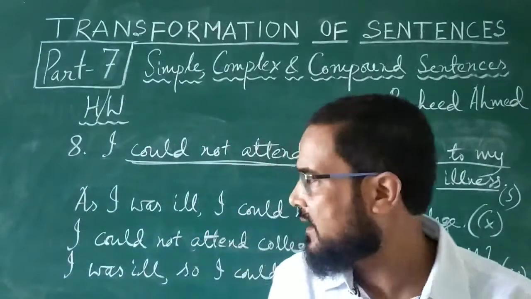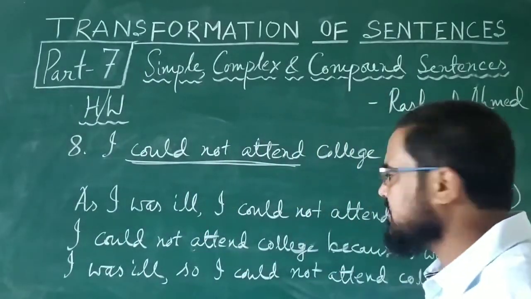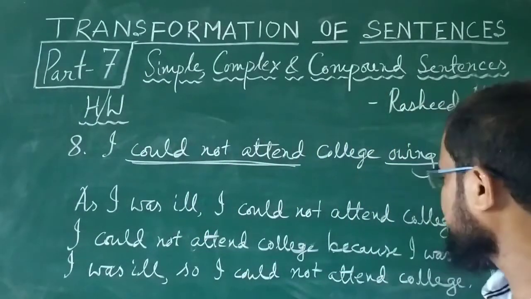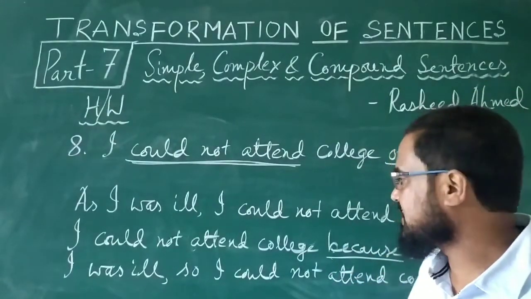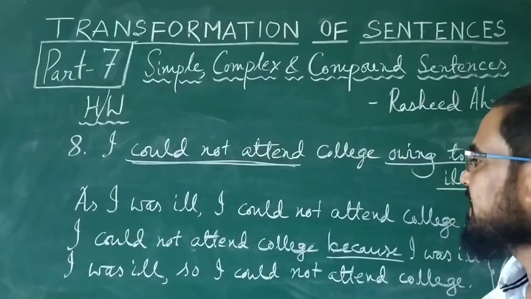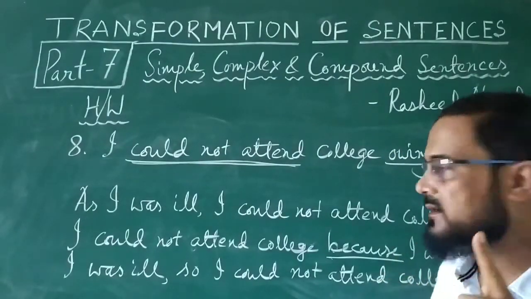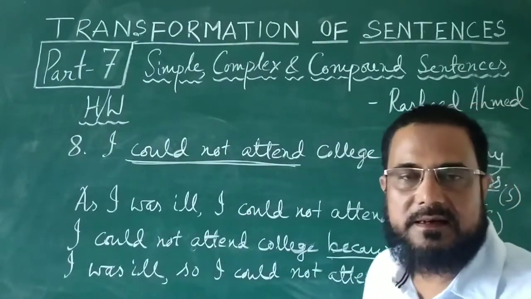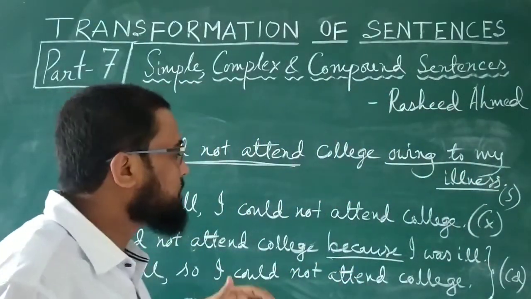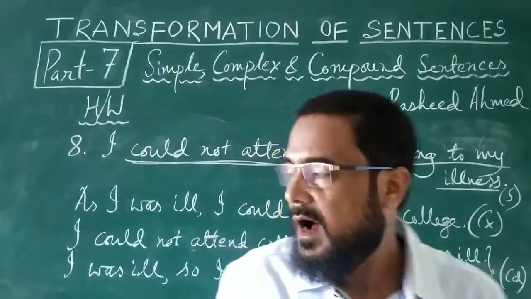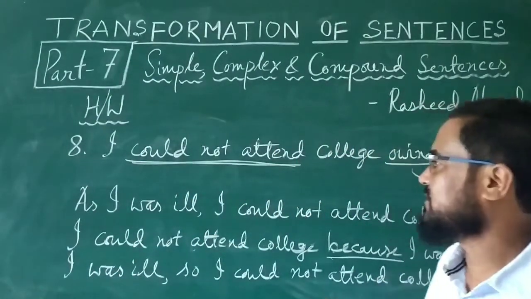One is, I could not attend college because I was ill. This because is the conjunction. 2 independent clauses, 2 simple sentences are joined. These simple sentences are: I could not attend college, one; I was ill, another. These 2 are connected with the help of this conjunction because. Or you can say, I was ill, so I could not attend college.